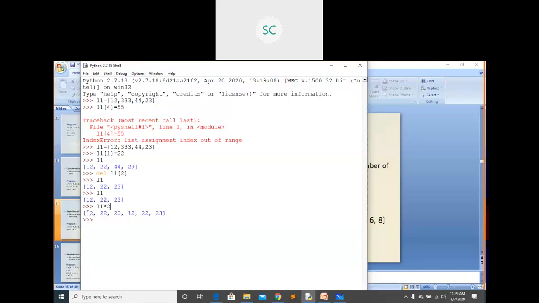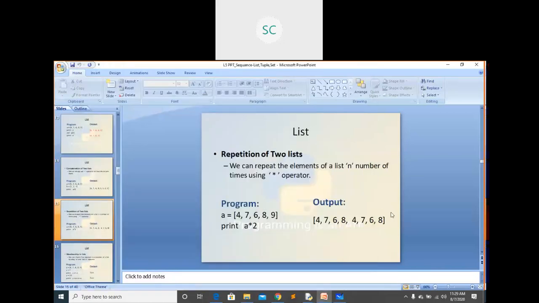So you can see 12, 22, 23, and again it is repeated one more time. By using the star operator you can mention how many times you want to repeat the elements.